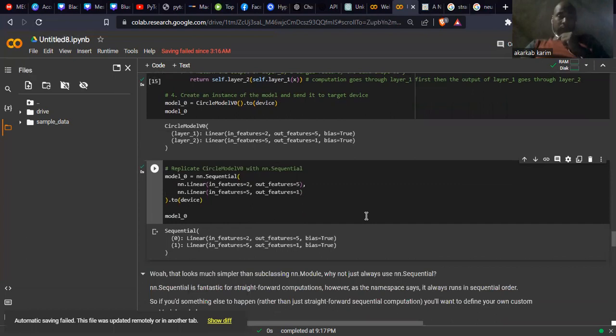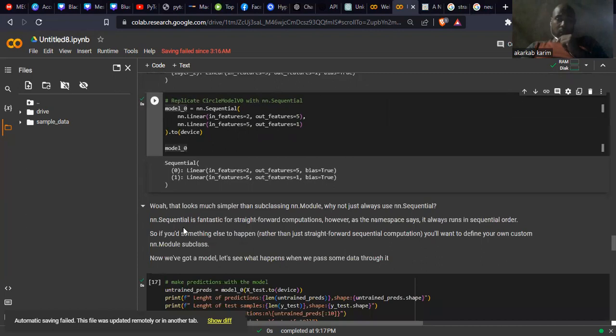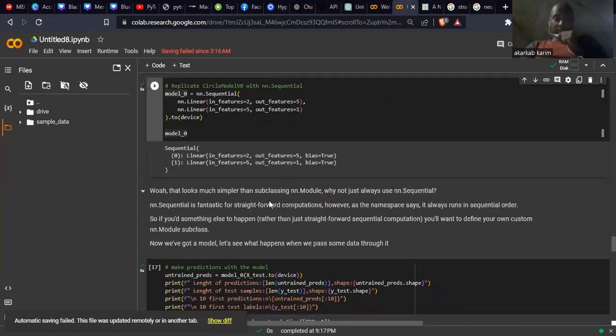Here I also do the same thing with nn.Sequential. model_0 is nn.Sequential, where the first nn.Linear layer has in_features of 2 inputs and out_features of 5, and the next has in_features of 5 and out_features of 1, then .to(device). I send it to my device and get the same result. So this looks much simpler than the CircleModel. Why not just always use nn.Sequential? Because we have one reason.